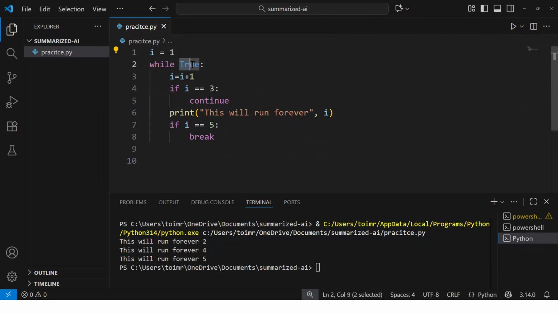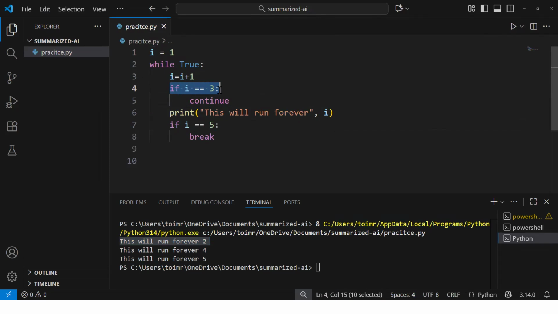It will come inside the while loop as we discussed earlier. Now 1 plus 1 is equal to 2. The value of i is 2. It will not go inside this particular condition. It will go here. It will print 2, which it did. If i equal to 5, no, it will not break. Then again it will go. It will say 2 plus 1 equal to 3. Now the condition got matched.